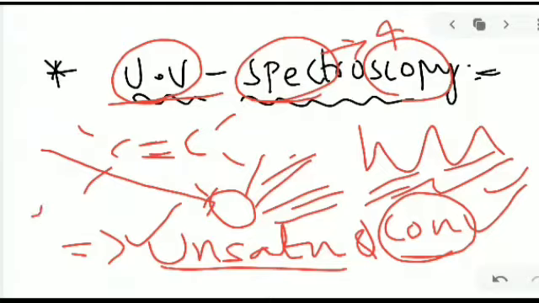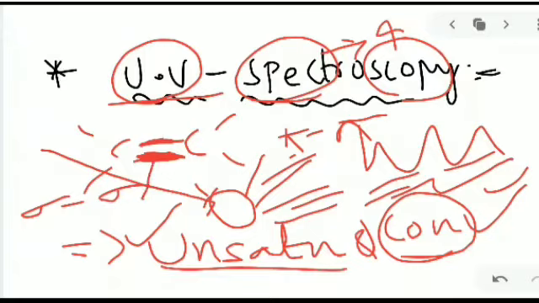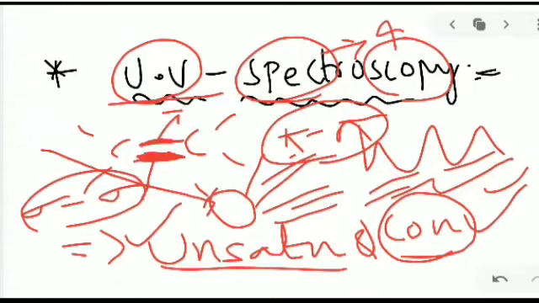It tells how the sigma bond interacts and how the pi bond interacts, and how pi bonds form. Pi bonds are the stronger bonds between two atoms, and electrons are displaced and transferred. So the main function of UV spectroscopy is to know the unsaturation and conjugation. This is one of the spectroscopy methods and its function.